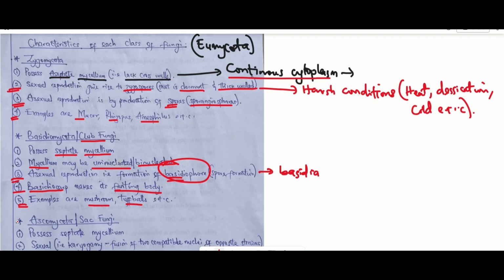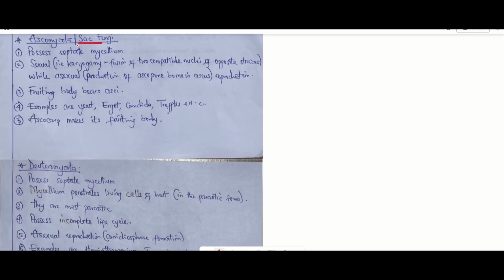And the next one we have is the Ascomycota, or what you call the sac fungi. Alright, for the Ascomycota, they possess septate mycelium, which means that they possess cross walls in their cytoplasm. Then they undergo both sexual and asexual reproduction. And their fruiting body bears asci. That fruiting body is made up of ascocarp that bears asci, during sexual reproduction. But note that the fruiting body of Basidiomycota is called basidiocarp, and it bears basidiospores. And here the fruiting body of Ascomycota is called ascocarp, which bears the asci.